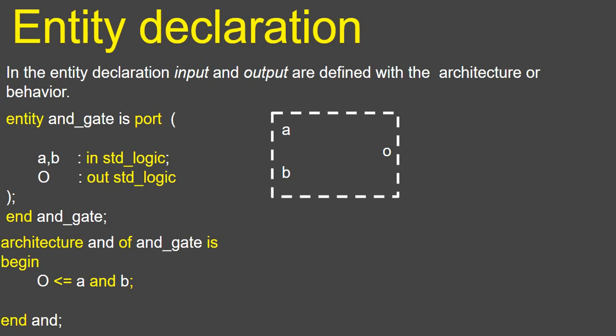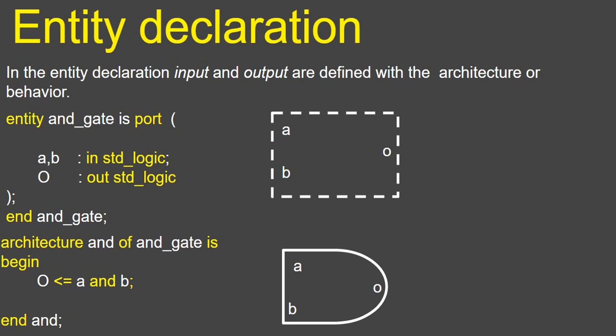And the architecture inside is that it's an AND gate. O equals A and B. This is the operation. We're going to use the operation AND inside this entity. So now it looks like this. Now we have some architecture, and this is how it looks like now.